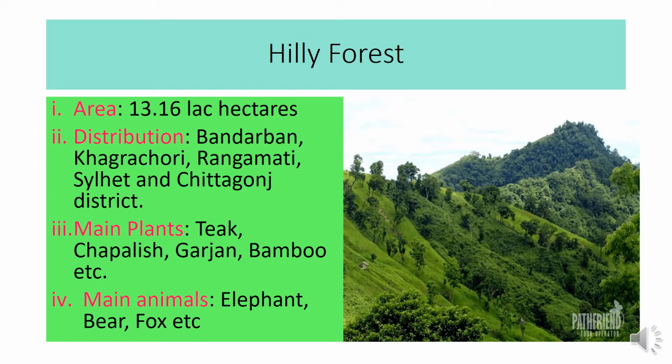Generally, many types of plants are found in hilly forest like teak, chapalish, garjan, bamboo. These are the main plants. And the main animals of this forest are elephant, bear, fox, etc. And also monkey. Different birds and insects are also present here.